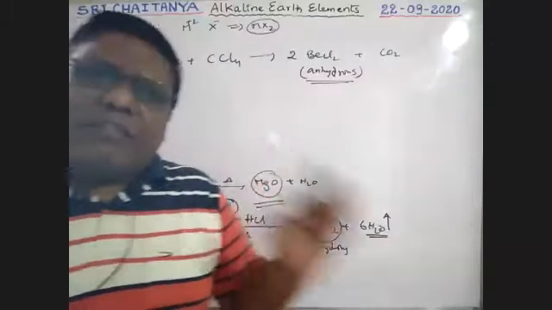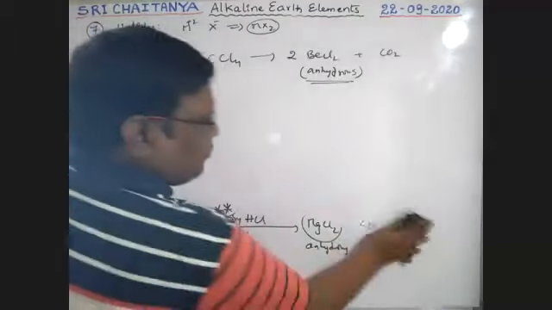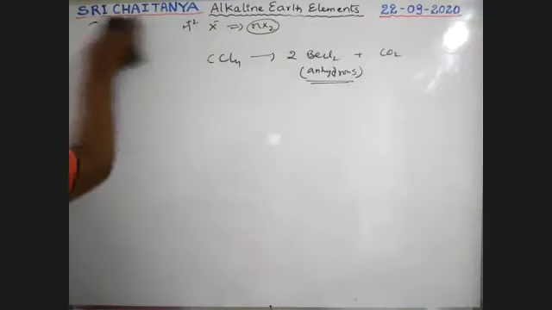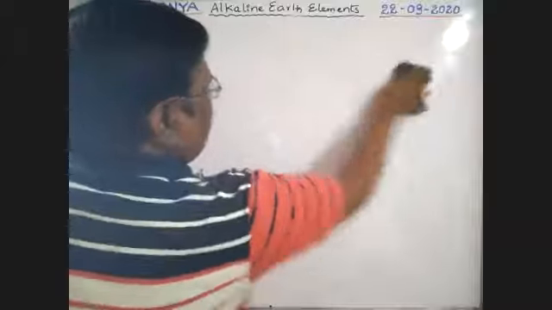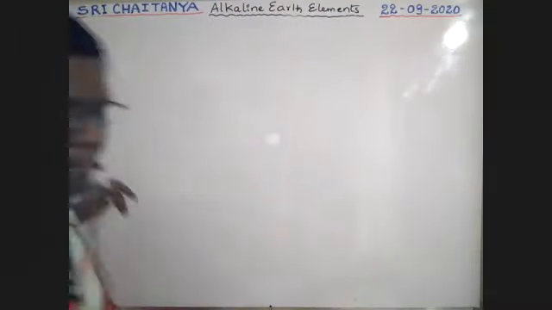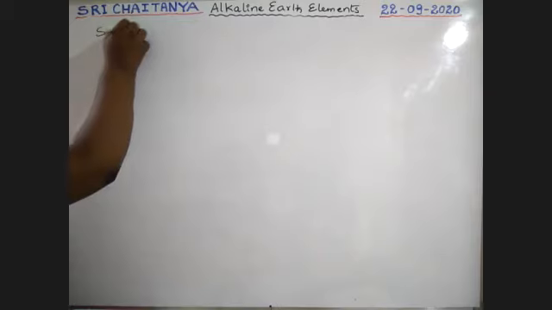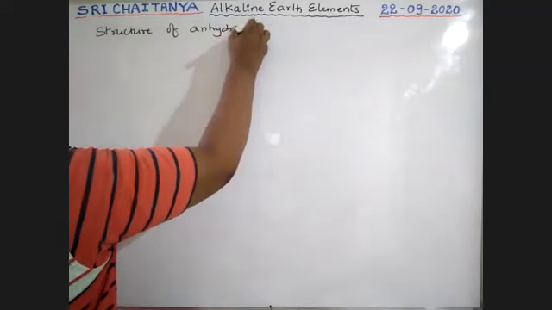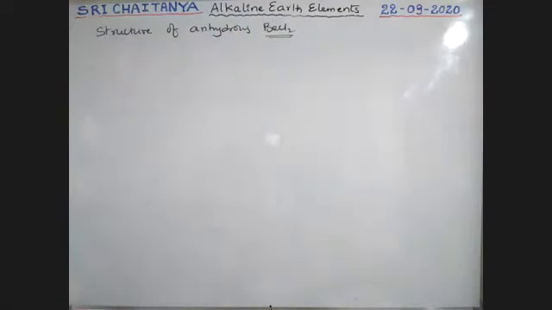It is very, very important. Structure-wise, see here. Now, the structure of anhydrous BeCl2.